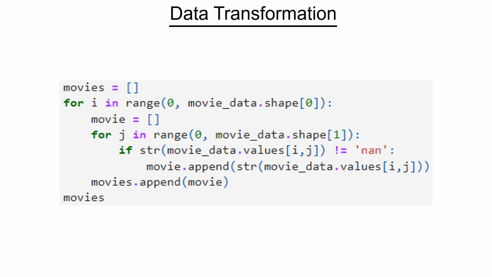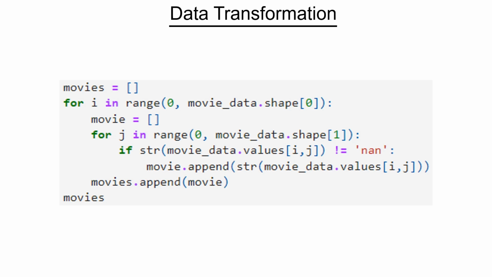So you will have 7501 entries in the total movies list, and each of the lists will have up to 20 items. So I initialize the movies list, and we start putting a loop here, starting from 0 to the first item of the shape of the data set, which is 7501. So the range of this will be 7501. As I said, we will have 7501 transactions of movies, and then inside this we initialize a movie list which will have up to 20 values. That's the second item of the shape, which is 20.